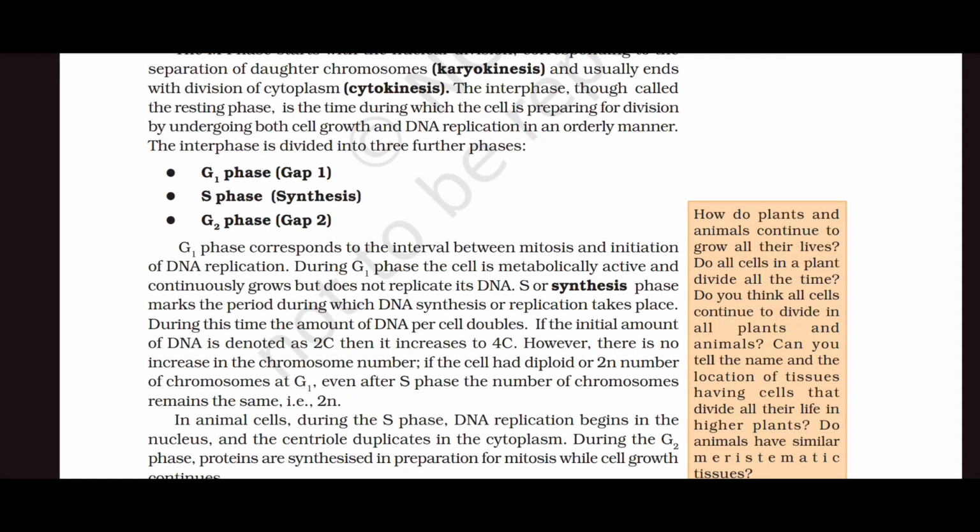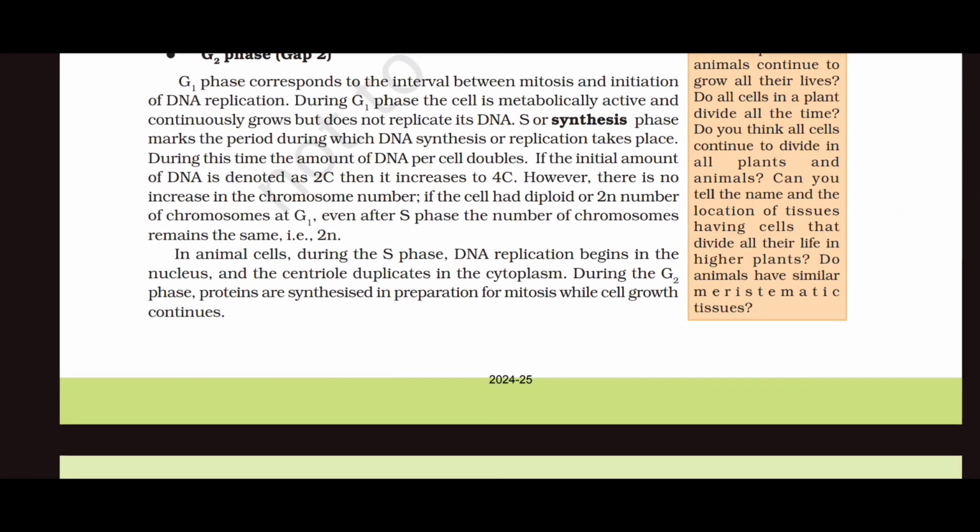The initial amount of DNA is denoted as 2C. Then it increases to 4C. However, there is no increase in the chromosome number. If the cell had diploid or 2n number of chromosomes at G1, even after the S phase, the number of chromosomes remains the same, that is 2n. In animal cells, during the S phase, DNA replication begins in the nucleus and centriole duplicates in the cytoplasm. During the G2 phase, proteins are synthesized in preparation for mitosis, while cell growth continues.